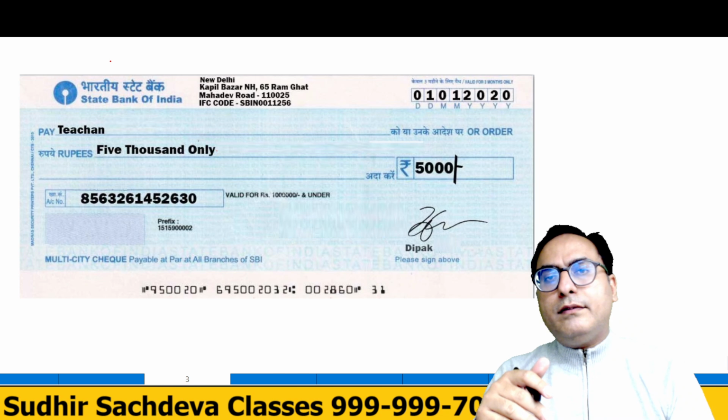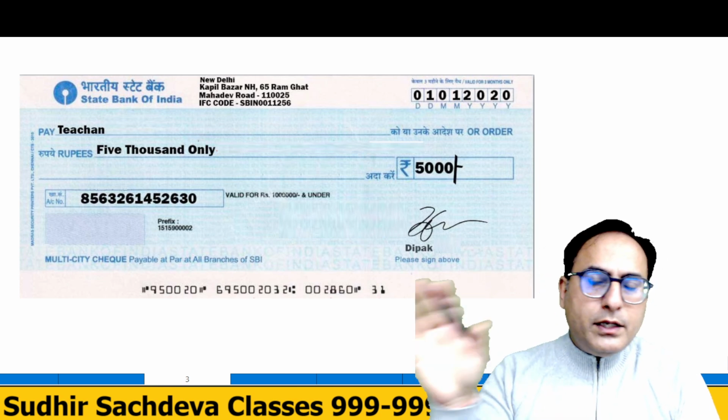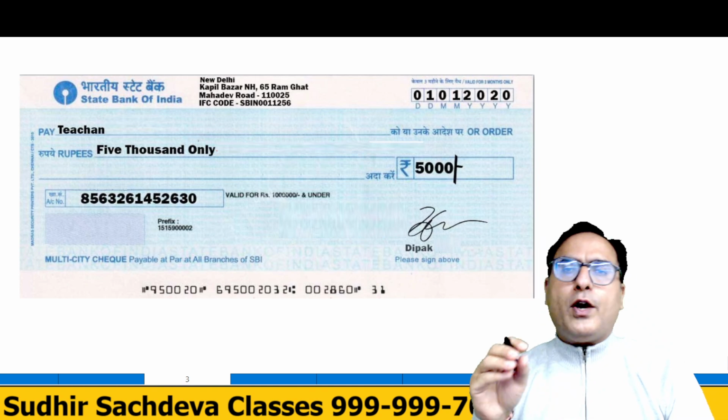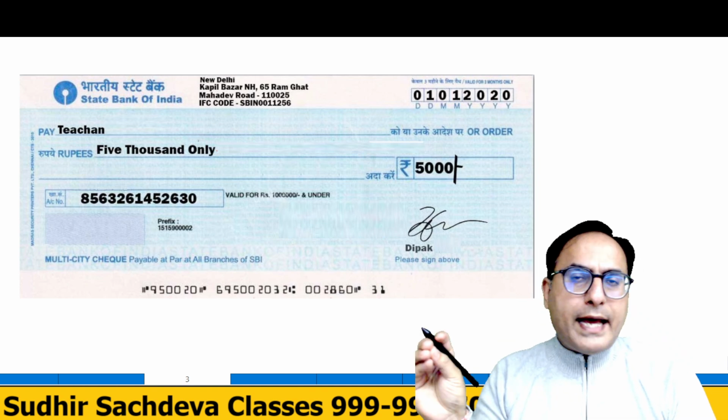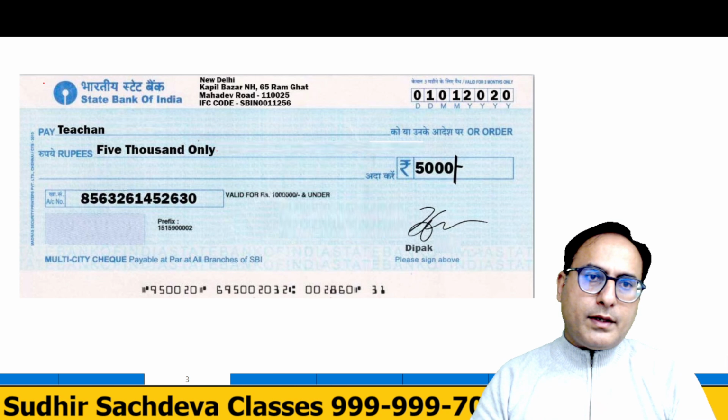So if you have opened an account with a bank, what happens? You deposit money in your bank account, say yes or no. So for example, you have deposited rupees 1 lakh in your bank account and your bank is State Bank of India, correct?